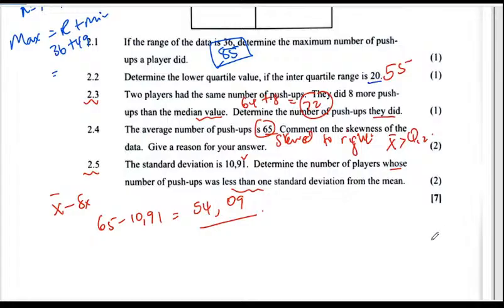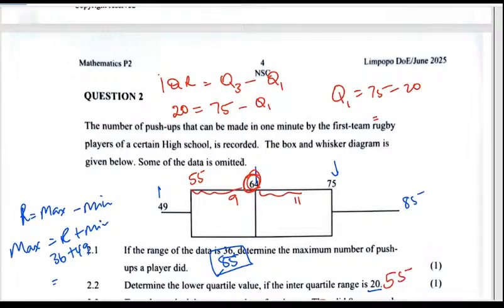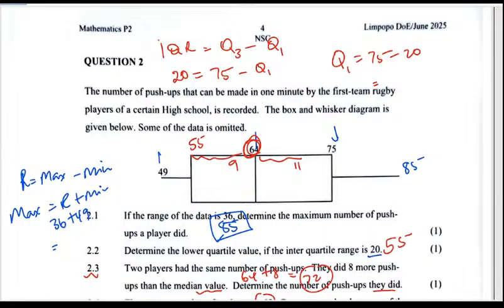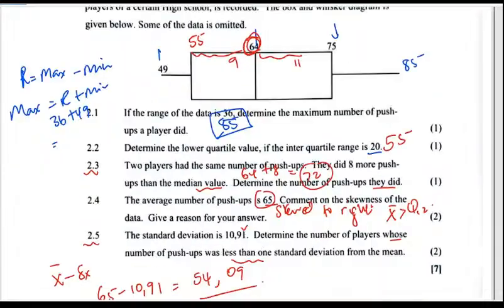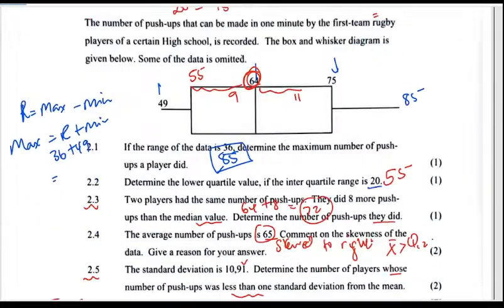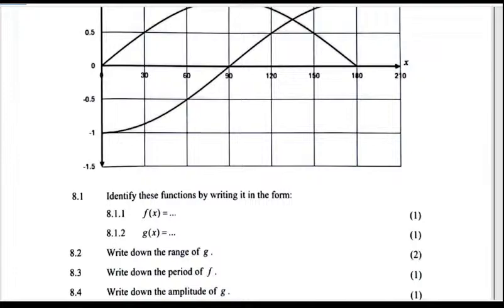But we have the push-ups of the players in a certain high school. The box and whisker is given below. The range is 36. Do we know how many players are there? Nope. 2 players have the same push-ups, they did that. Well, we don't have the number, I don't know. Is there something that I'm missing?